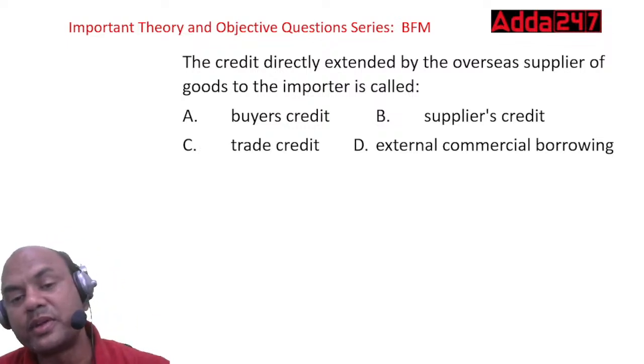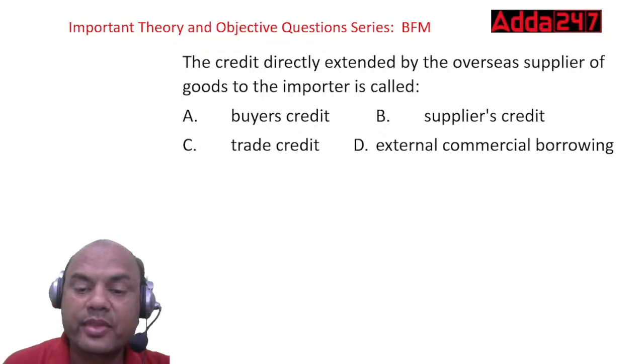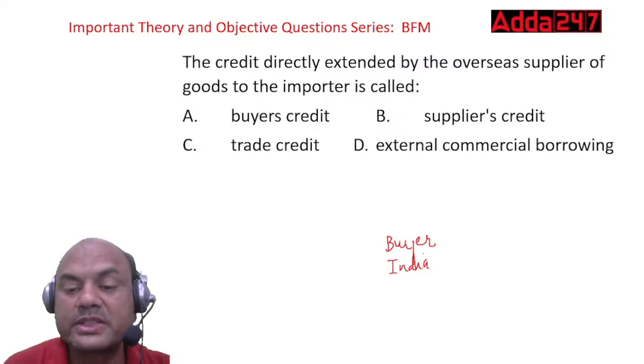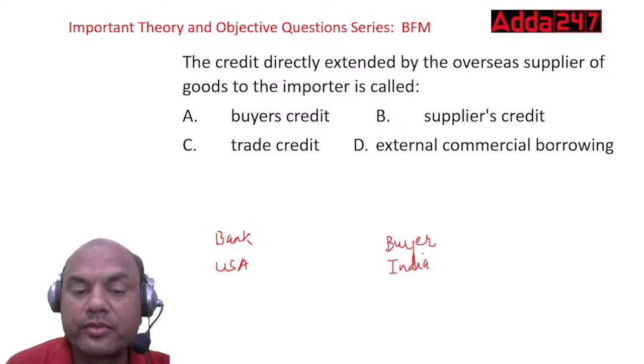See this. What did we discuss earlier in buyer's credit? The buyer was from India. He arranged for credit from the USA, from some bank. The bank gave him the loan.